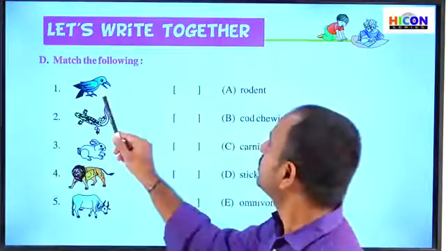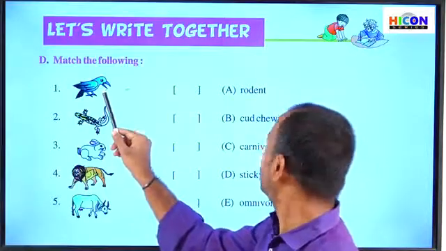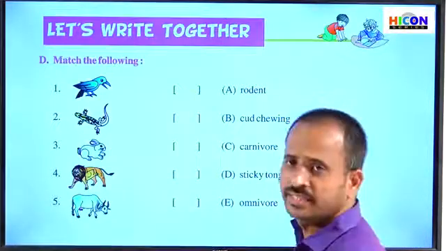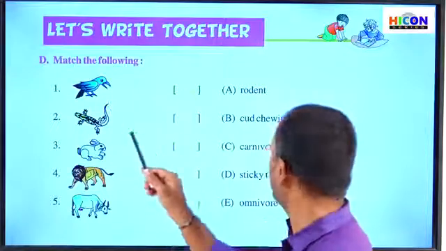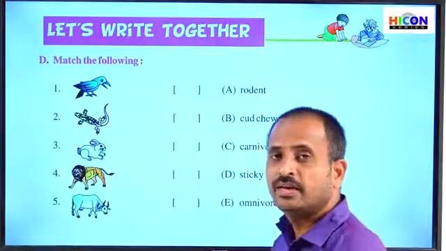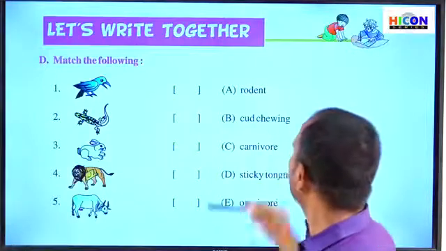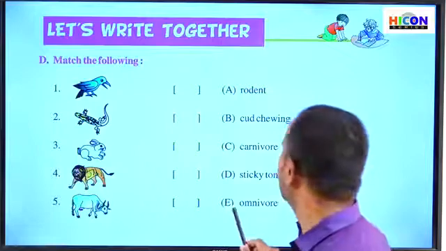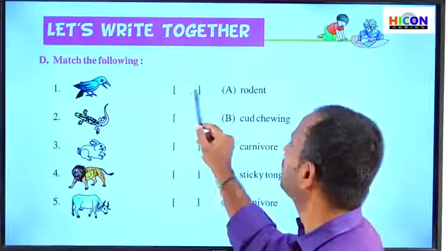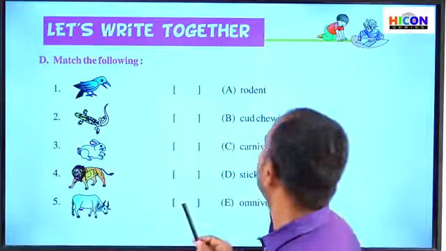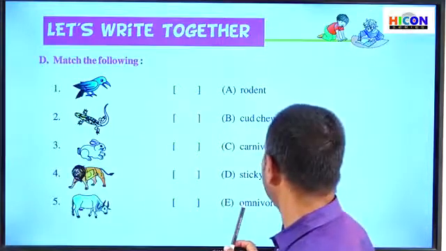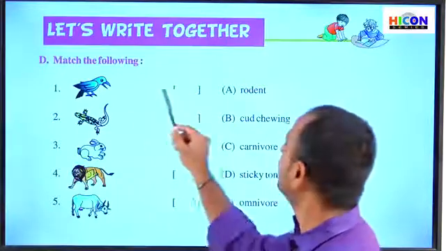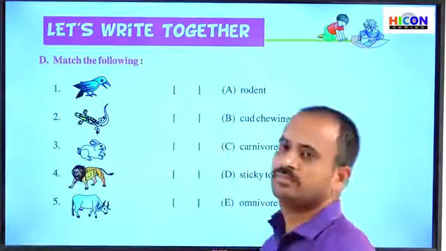So children, see the first picture, crow. What does the crow eat and what is the property of the crow? Crow is an example for omnivore. So where is the omnivore here on the right side? E is the omnivore. So write E in the bracket. We have to write the symbol of each word in the bracket. Omnivore has been given symbol E, so write E in front of the crow.